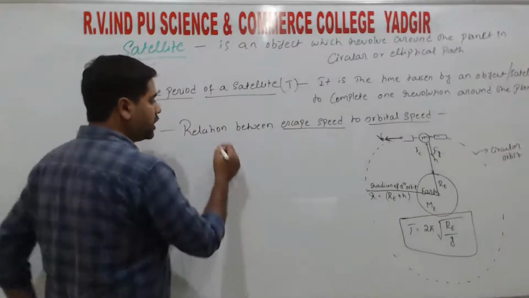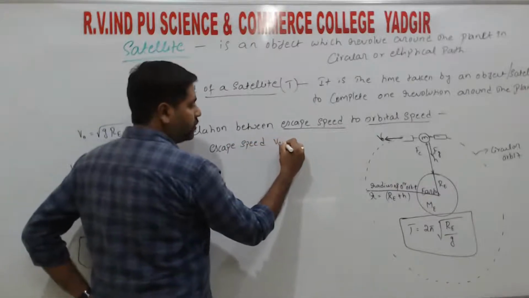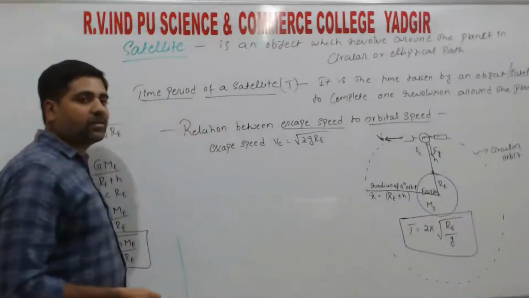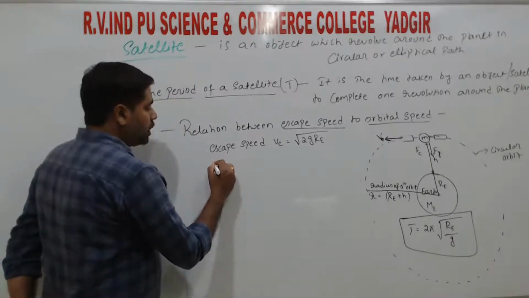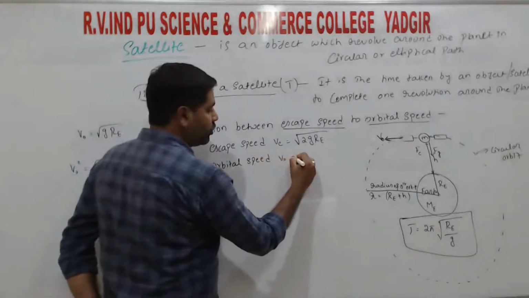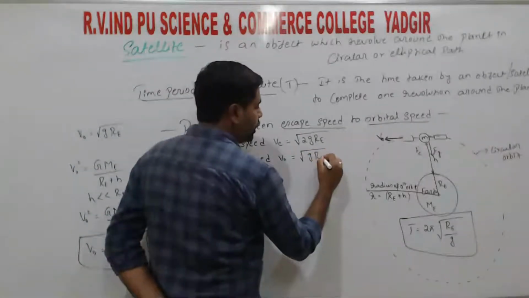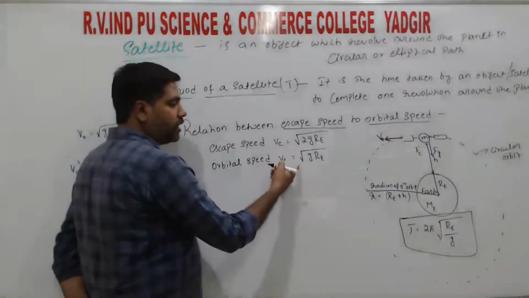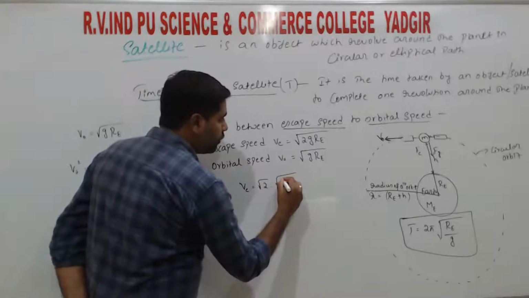So first we need to write the relation for escape speed or escape velocity, that is Ve equals under square root of 2 g Re, where g is the acceleration due to gravity and Re is the radius of the earth, right? And the second one is orbital speed or orbital velocity, denoted by Vo. So Vo equals under square root of g Re, right? So by observing these two relations, Ve we can write as root 2 into root of g Re, right?